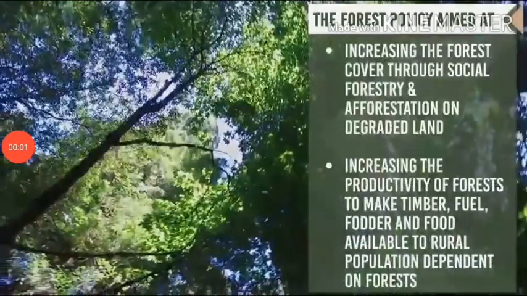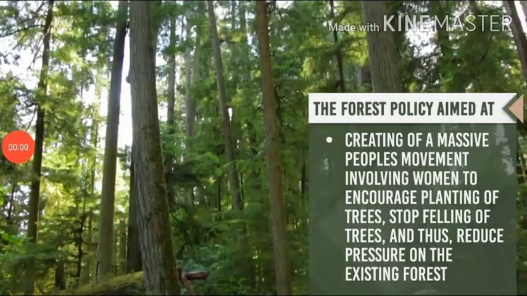The forest policy aimed at increasing the forest cover through social forestry and afforestation on degraded land, increasing the productivity of forests to make timber, fuel, fodder, and food available to the rural population dependent on forests. The forest policy aimed at creating a massive people's movement involving women to encourage planting of trees, stop felling of trees, and thus reduce pressure on the existing forest.